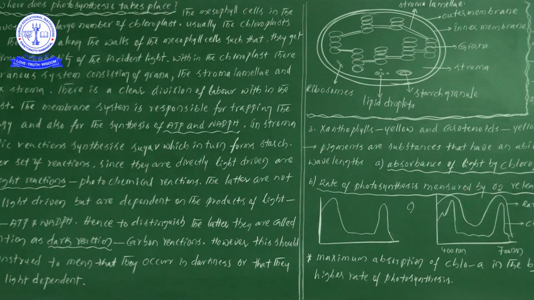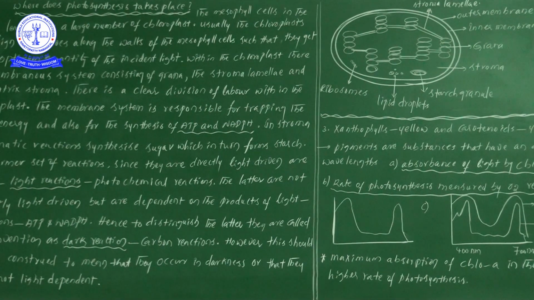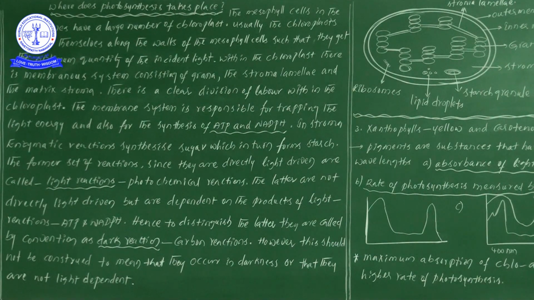So now again come to the information. Now let us see what is happening. There are different types of pigments present. With the presence of pigments, ATP as well as NADPH are prepared in the grana. That particular process we are calling light reactions or photochemical reactions. Photo means light. Photochemical reactions means the chemical reactions which take place in the presence of light. That's why we call those reactions photochemical reactions.